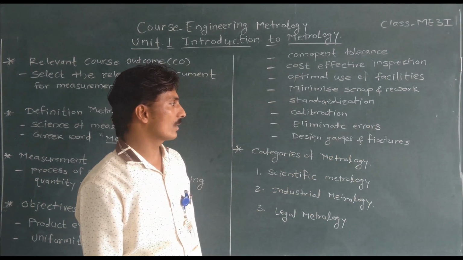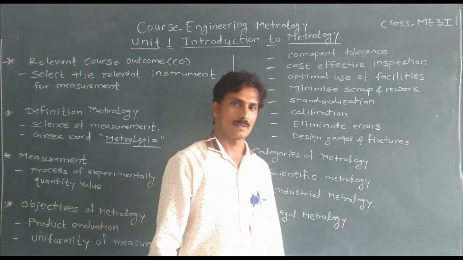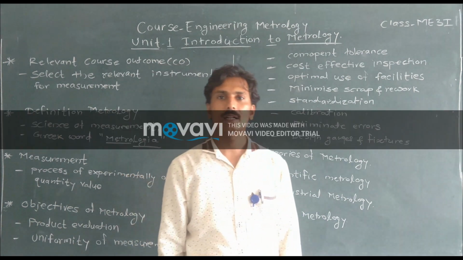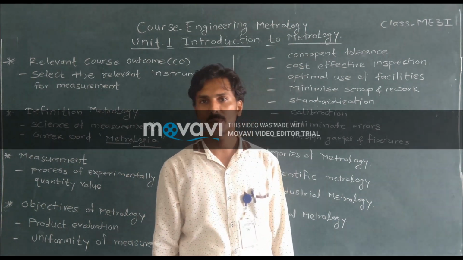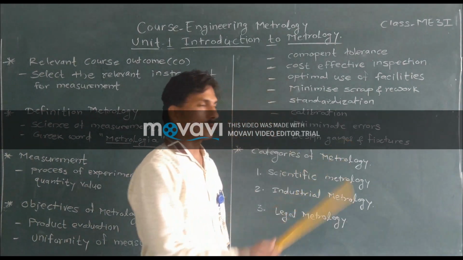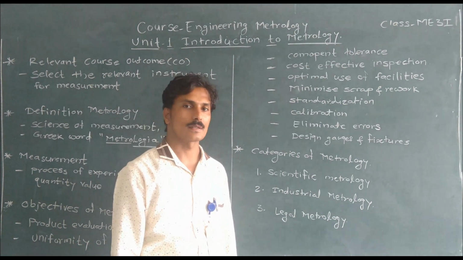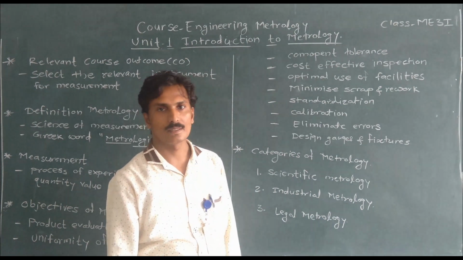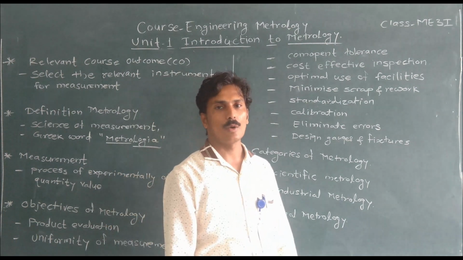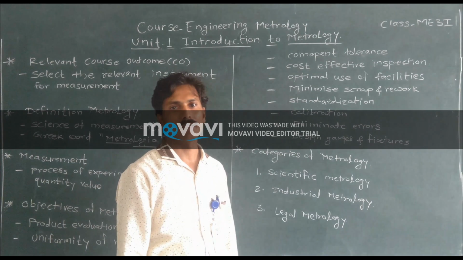Then next objective of metrology is design gauges and fixtures. Every time it is not possible to check the actual dimension with a specific instrument. In order to make this possible, we design gauges or fixtures. Gauges are devices used to check whether the given object or product falls within the acceptance zone or it may be rejected.